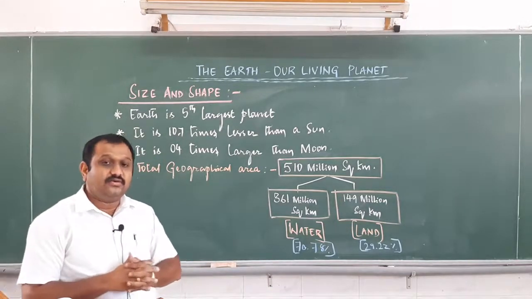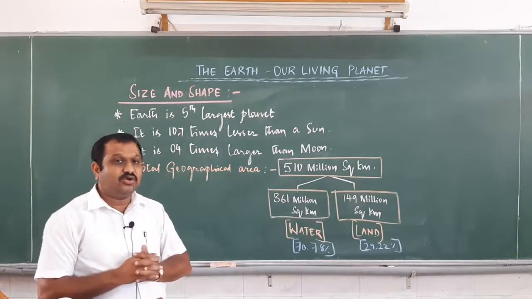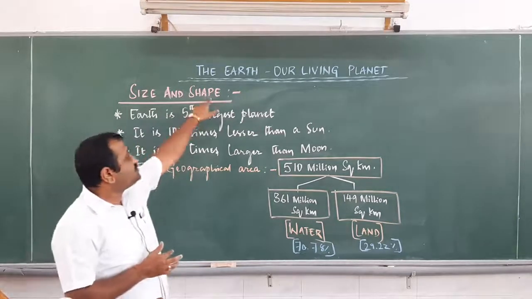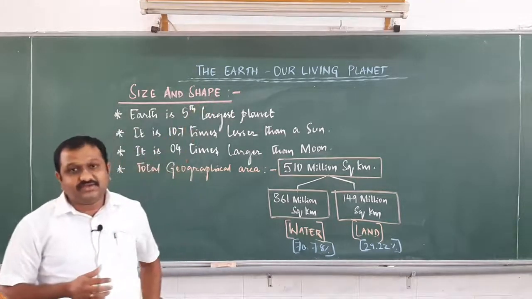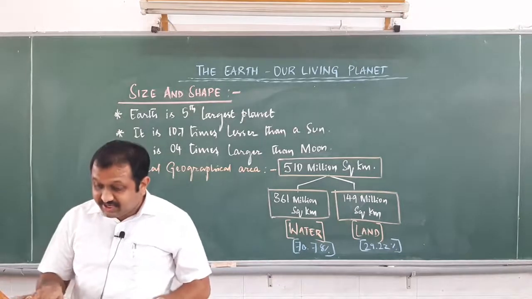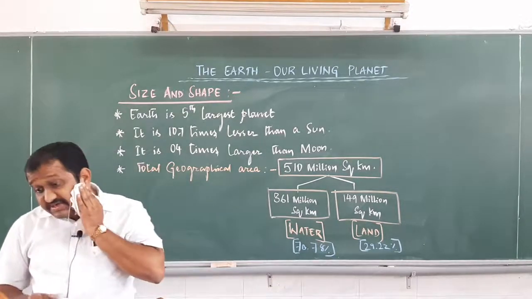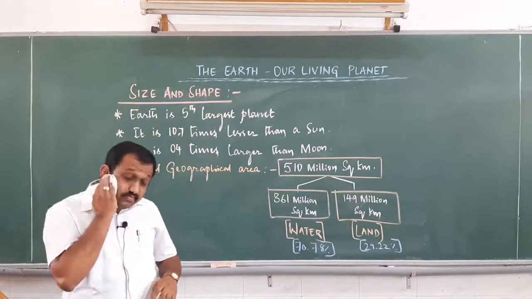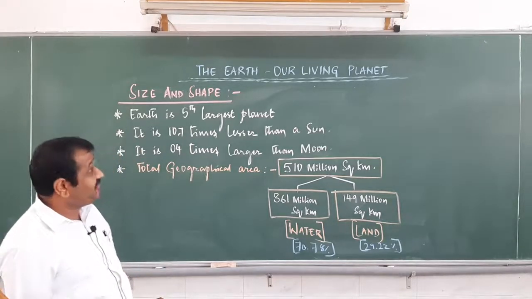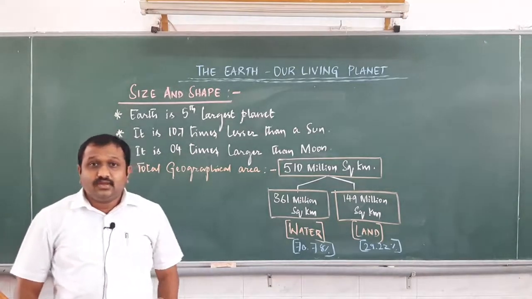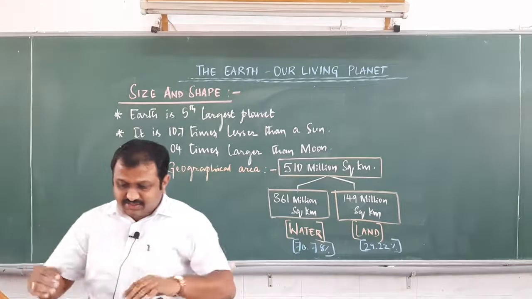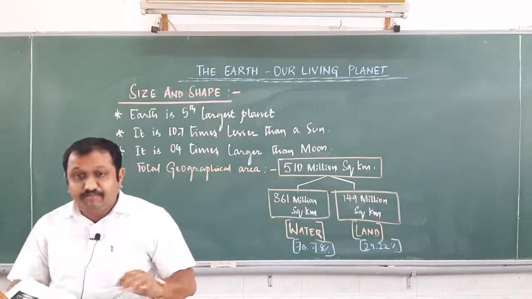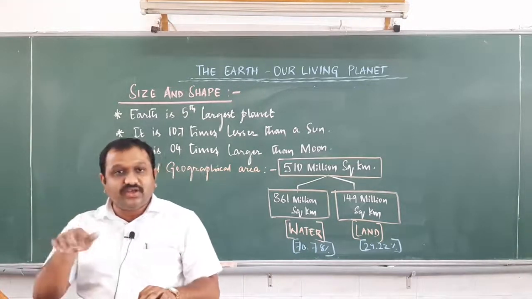Okay. Now after this, we shall move on to the next concept, that is shape. We shall have a discussion on the concept of shape. What is the shape of our Earth? For many decades and centuries, we believed that the Earth is round in shape.